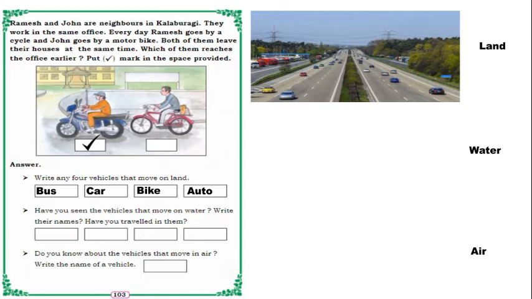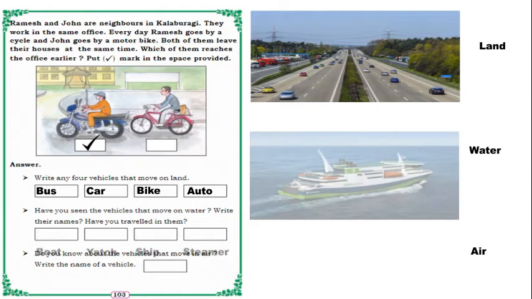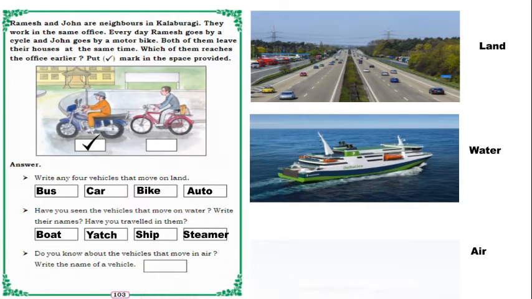So in the next, have you seen the vehicles that move on water, children? Yes, we should write examples here. Have you traveled in them ever? So what are the examples? You can observe in the picture. On land means on road, and on water like ship, boat, yacht, steamer. These are examples of water vehicles. So these vehicles move on water.